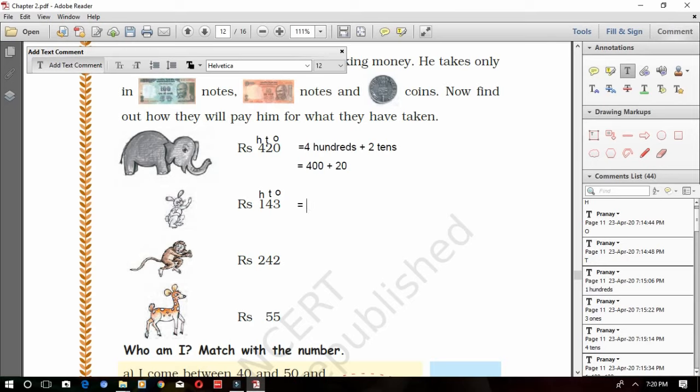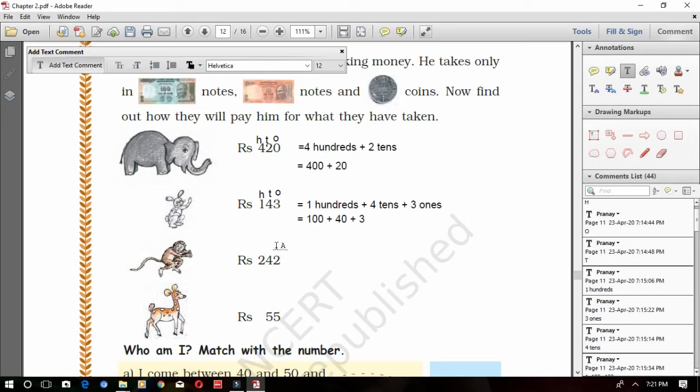So now what will you write? 1 is in the hundreds place, 1 hundred plus 4 is in which place? Tens place, 4 tens plus 3 ones. What is the other way to write this? 100 plus 4 tens are 40 plus 3 ones are 3. Okay, this is the way you have to expand all the numbers.